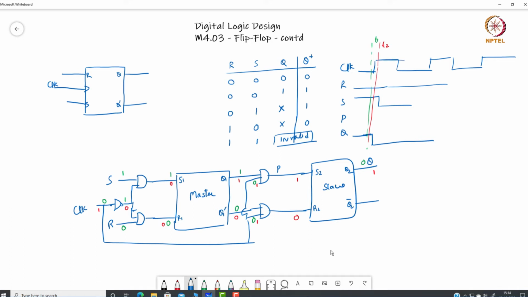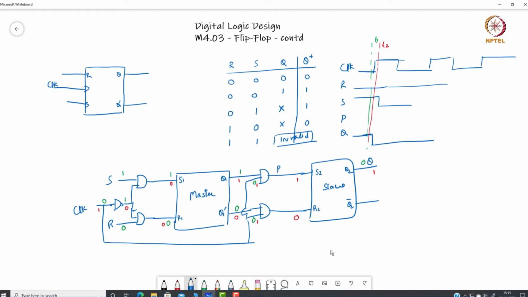So the output will change only at the positive edge of the clock, and that's how this master slave combination will work like an RS flip flop.